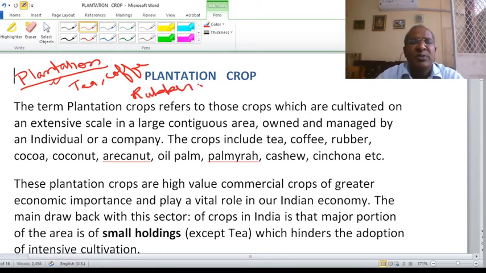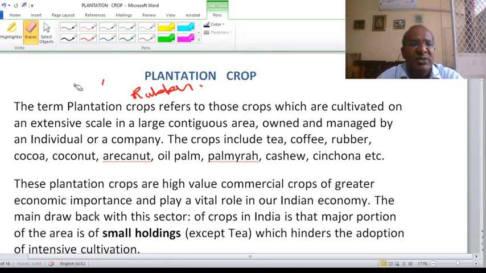Some of these crops, tea, coffee, rubber, were the primary reason why the European colonial powers moved across Asia. And these plantation crops are also associated with the earliest Indian migration.